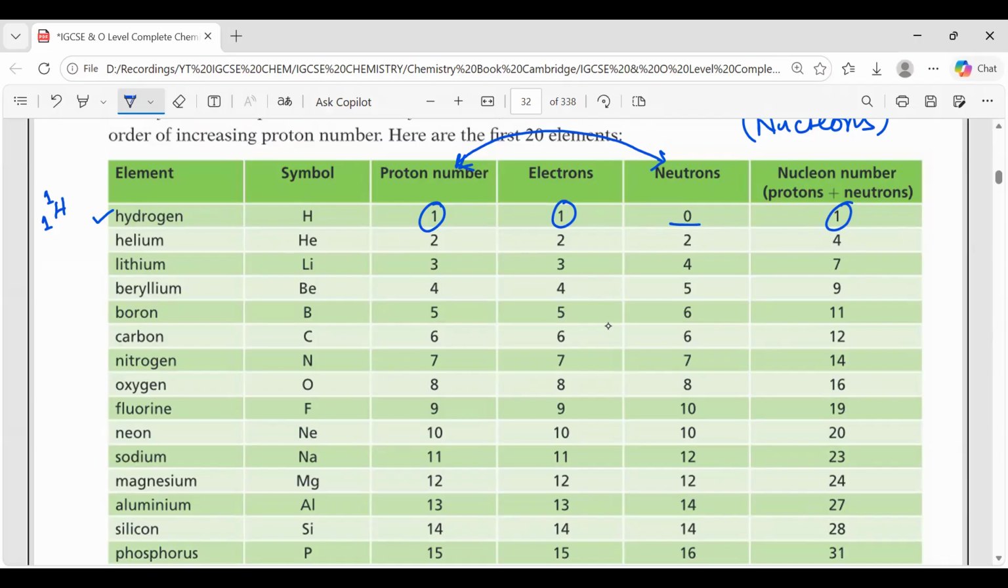Then helium. There are 2 protons. So how many electrons will be there in helium? If there are 2 protons, there will be 2 electrons.